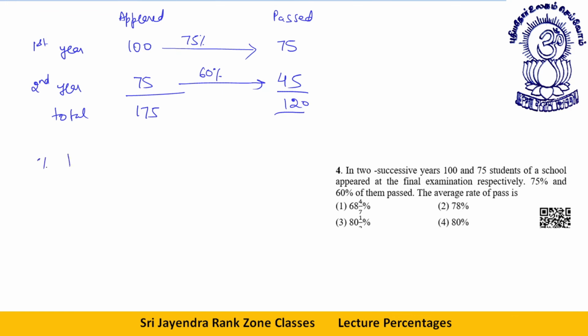So percentage pass is equal to 120 divided by 175 into 100. Let's cancel by 25. You get 4 and 7. Only this option has 7 in the denominator. This will be your answer. This becomes 480 by 7, or clearly 68 4 by 7. You can figure it out very easily. So this is your answer.